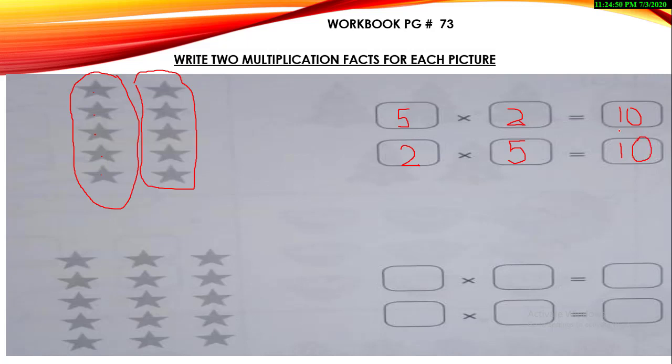5 twos are 10 or 2 fives are 10. In both the cases, the answer will be same. Okay, for the next part B, what we need to do first, we will make groups. Just make groups.